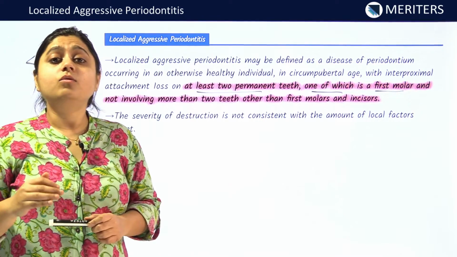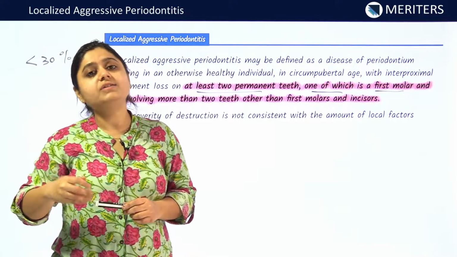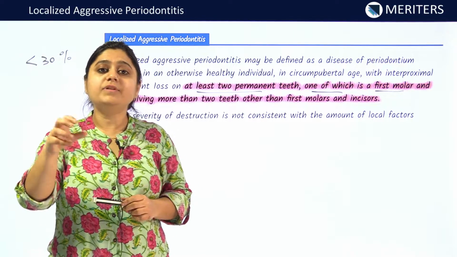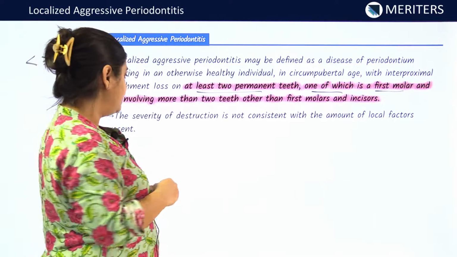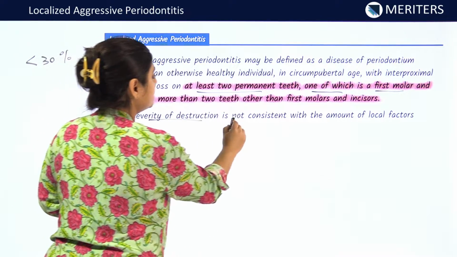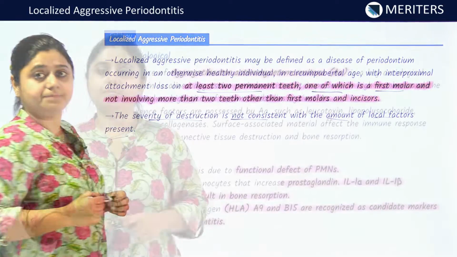The amount of tissue and bone destruction seen is not consistent with the amount of local factors present, like plaque and calculus.